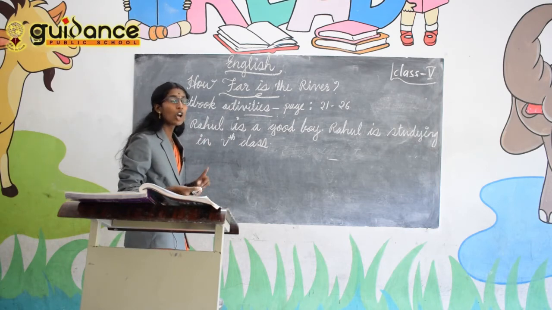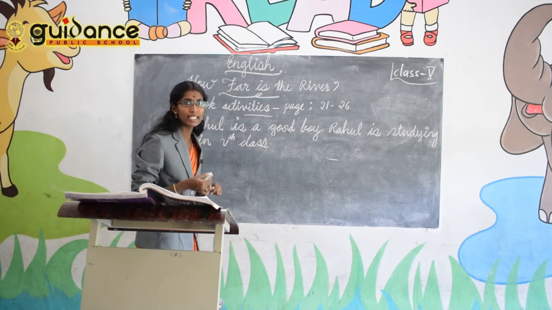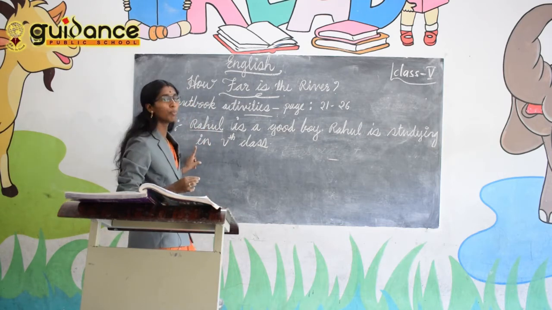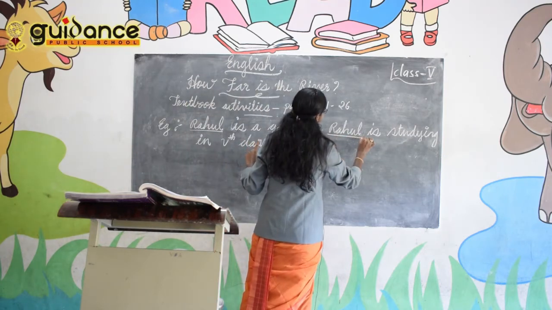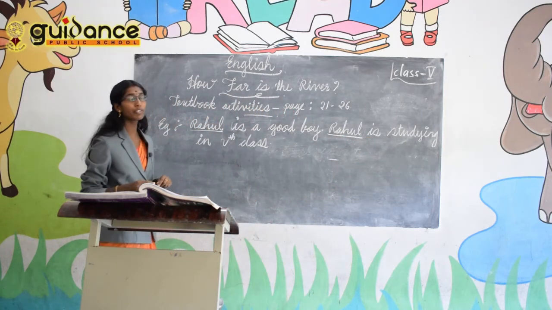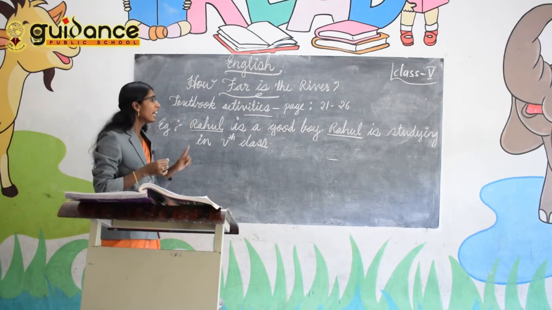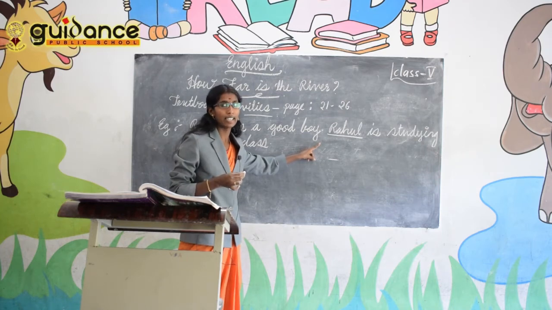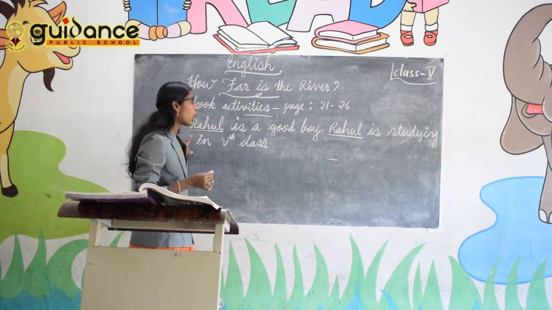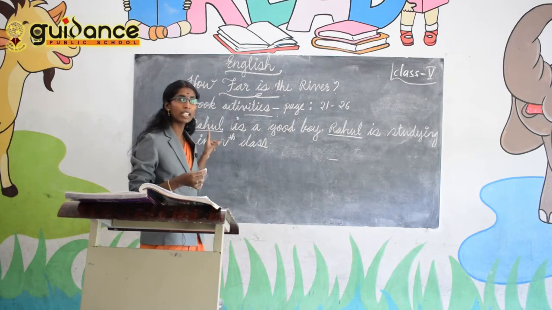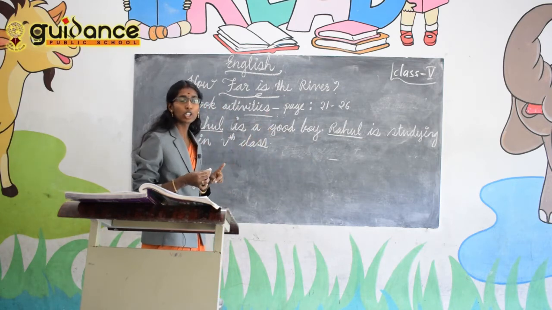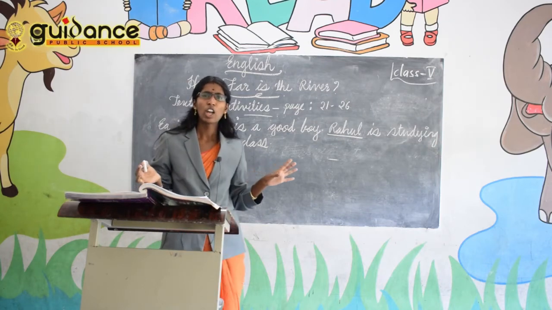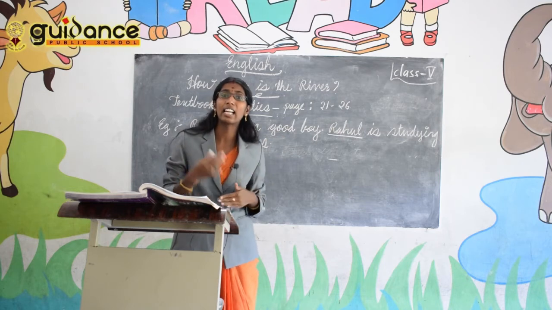Here, did you notice one name is repeating? Which is that? Rahul. First we are saying Rahul is a good boy. Then again we are saying Rahul is studying in 5th class. So here the name of Rahul is repeating in the second sentence. Rahul is a good boy. Then Rahul is studying in class 5th. Then Rahul's home is in Kottayam. Like that, the name is repeating.